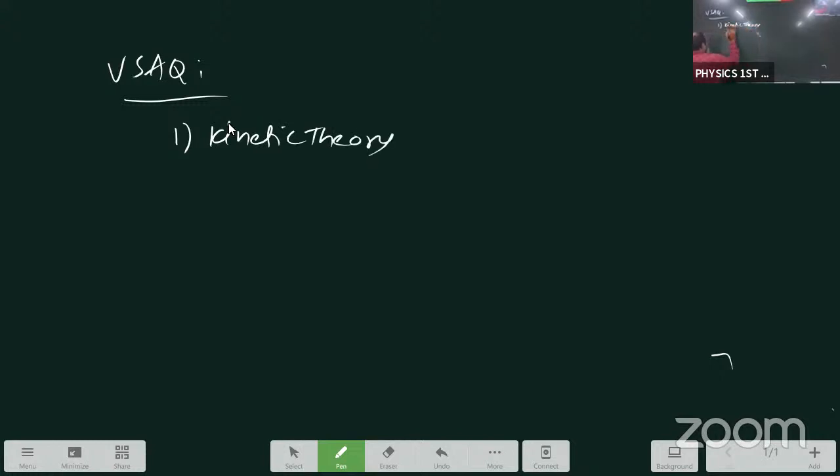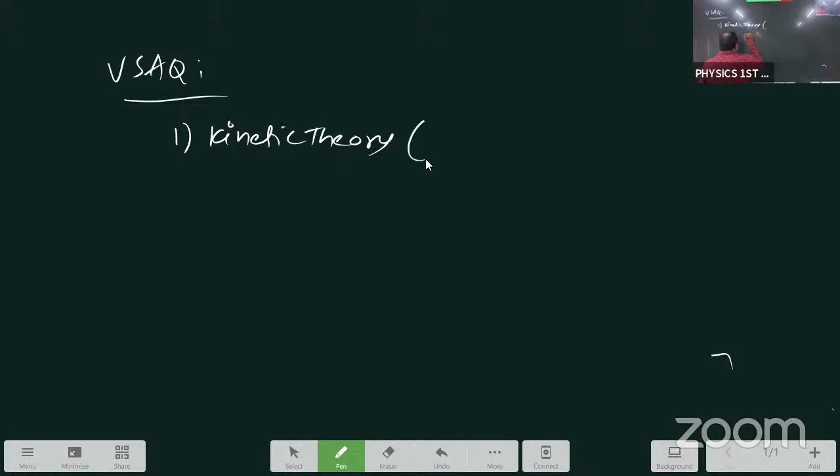Now, here, very short answer questions, 10 VSAQs you are getting from 14 lessons. In 14 lessons, few lessons have 4 marks weightage, few lessons 8 marks weightage, few lessons only VSAQ weightage. In that, first lesson, kinetic theory. According to our lessons order, this is the 14th lesson.